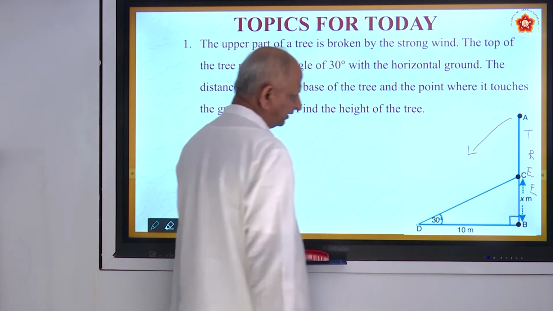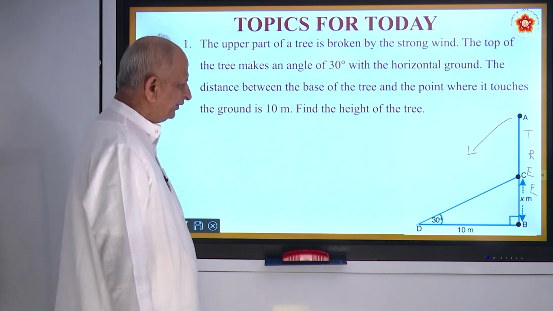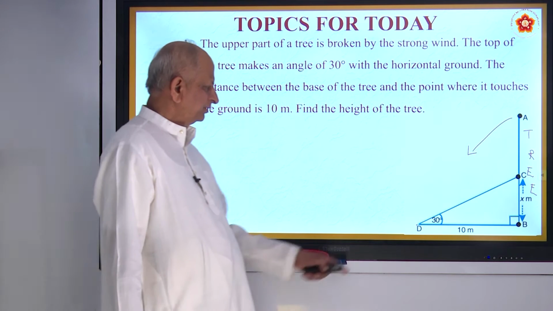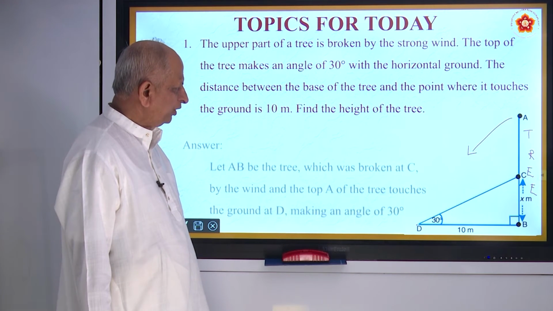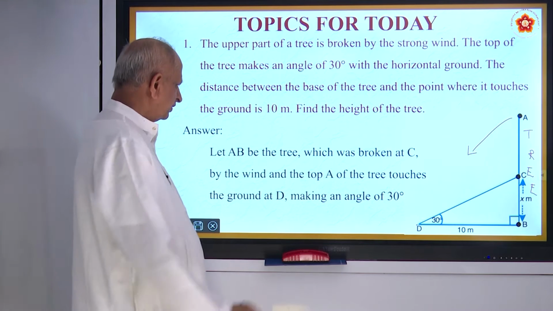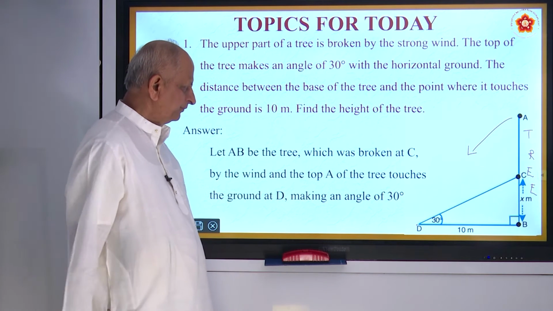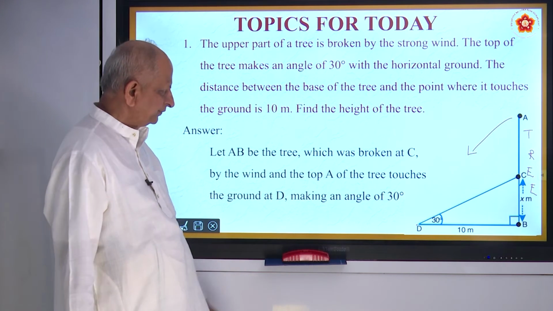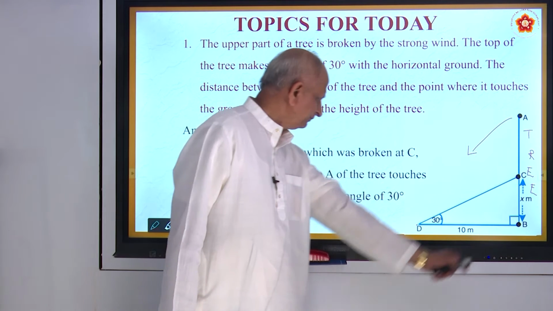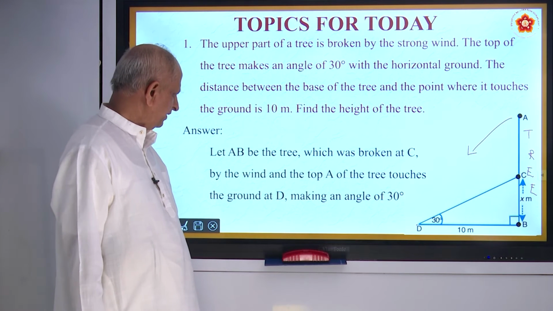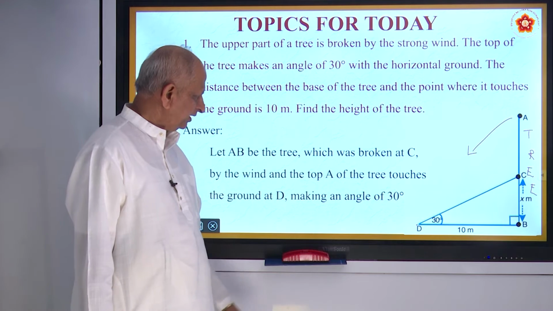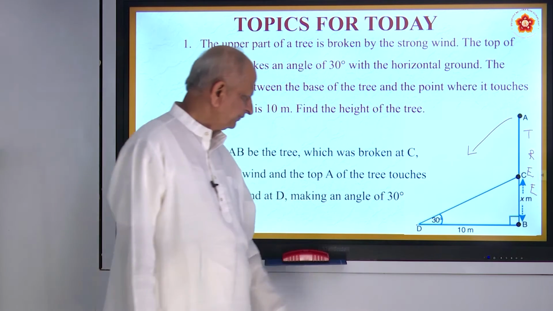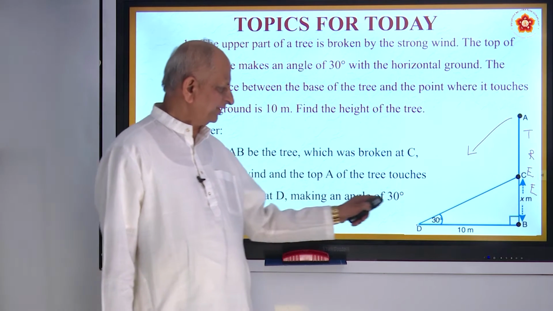Total height they are asking, by using the relation, this 30 degrees and also distance 10 meters. How to do it? So AB be the tree which was broken at C. So this tree was broken at C by the wind, and the top A touches the ground at D at an angle of elevation 30 degrees.